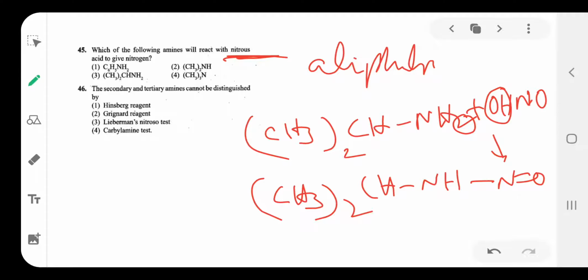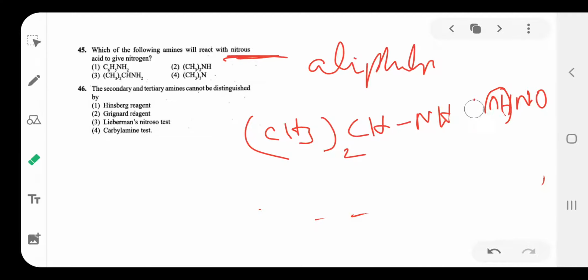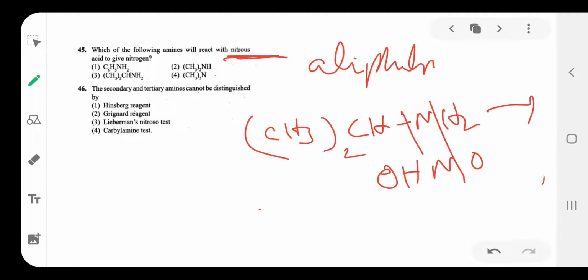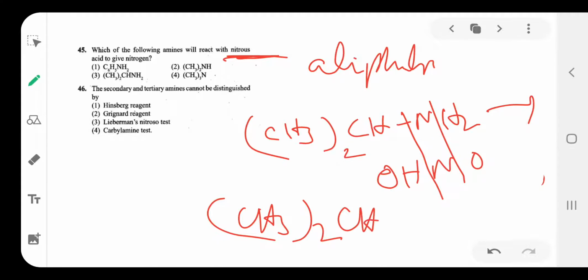Primary amine reacts with nitrous acid to form alcohol. Nitrous acid means here HO-NO. Here H2O separates, N2 separates, and alcohol is formed. Then (CH3)2CHOH plus N2 plus H2O separate. An aliphatic primary amine reacts with nitrous acid to form alcohol and N2.